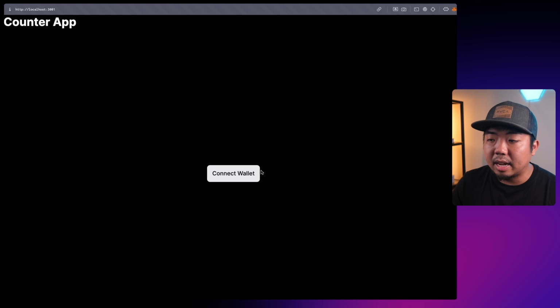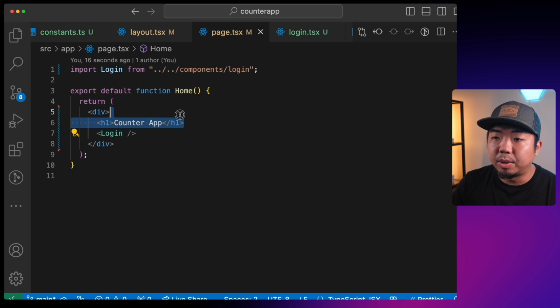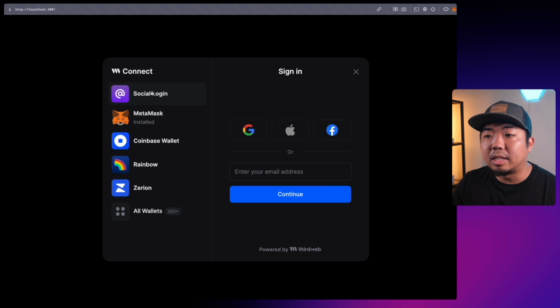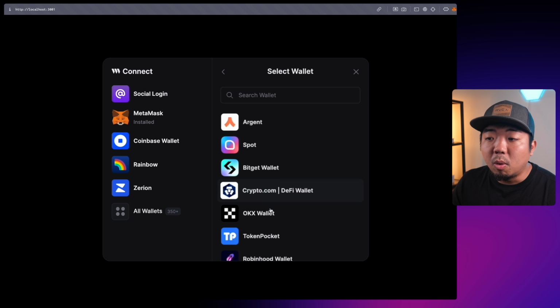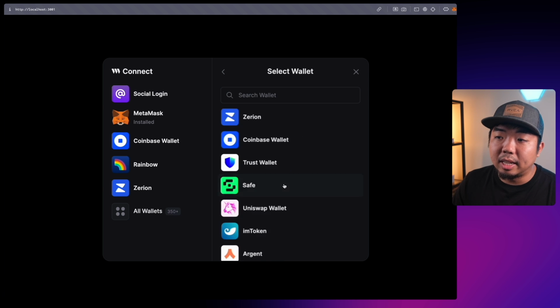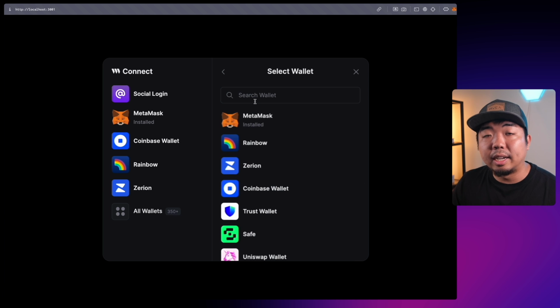So let's get rid of that counter app actually really quick. We don't need this here. There we go. So now when we click that connect button, you can see we're brought up with our connect modal here. This is a pre-built component by ThirdWeb. You can sign in with social logins, MetaMask, Coinbase Wallet, all of these different options. We introduced any wallet as well. So if you hit all wallets here, you actually can select up to over 350 wallets here. You can just search the wallet that you're looking for, and a user can connect to your Web3 application with any of those wallets.